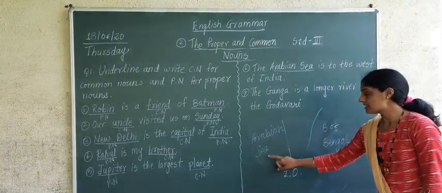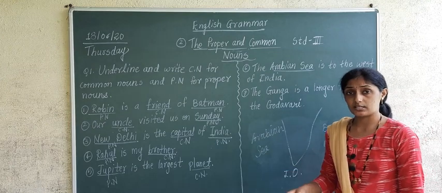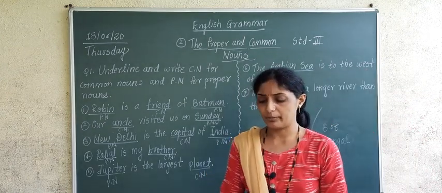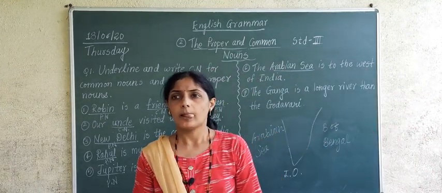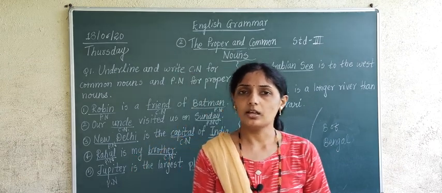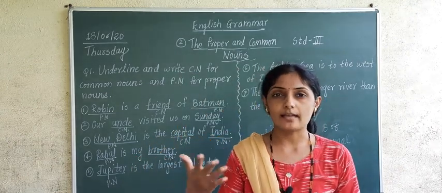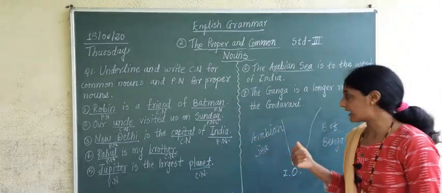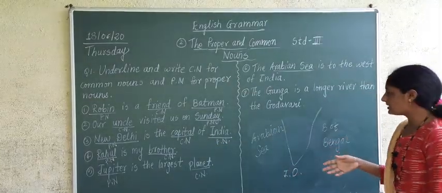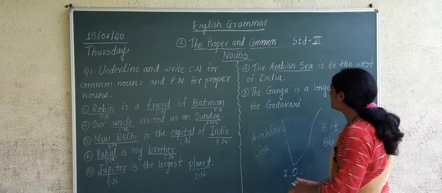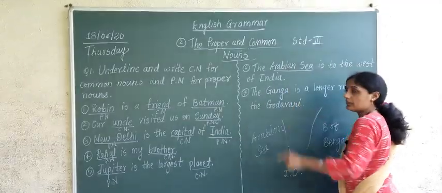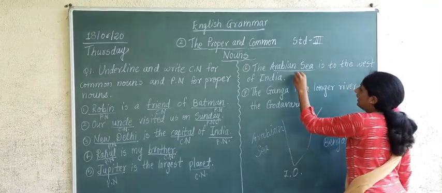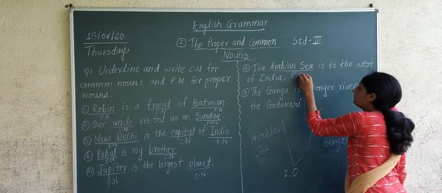So Arabian Sea is what? Name of a sea. There are many seas, correct or not? Mediterranean Sea, Arabian Sea, Caspian Sea. If you see in the EVS book, science book, you will be able to see a lot of seas. So many names of seas are there: Caspian Sea, Mediterranean Sea, Arabian Sea. So Arabian Sea is a name of a water body, and so it is a proper noun.